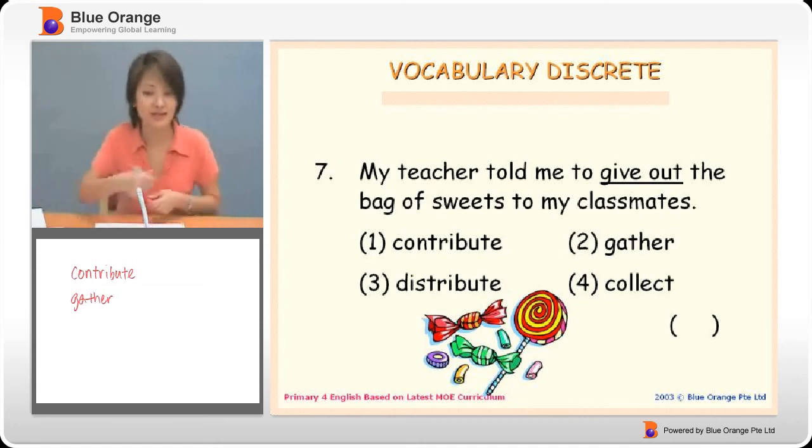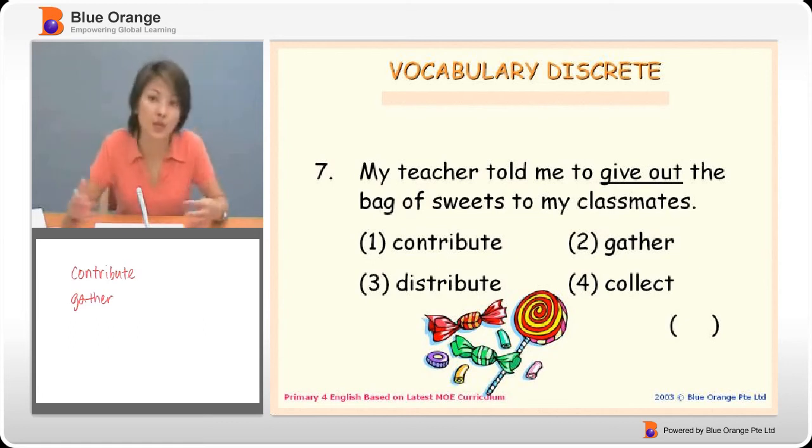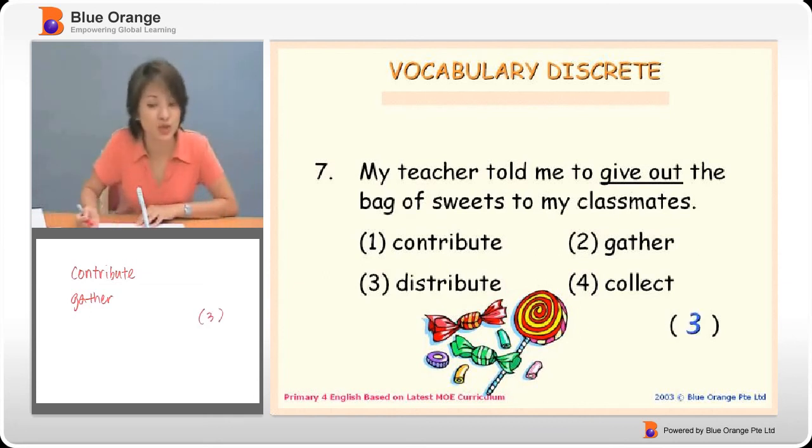Okay, that is the same as giving out things. And then of course number 4, to bring together means collect. Okay, collect means to bring things together, like collect the books from your friends. Therefore, the best option will be option number 3, which is distribute. My teacher told me to distribute the bag of sweets to my classmates.